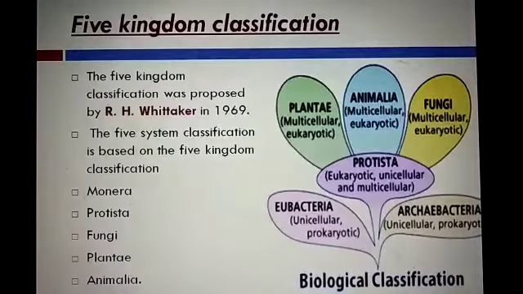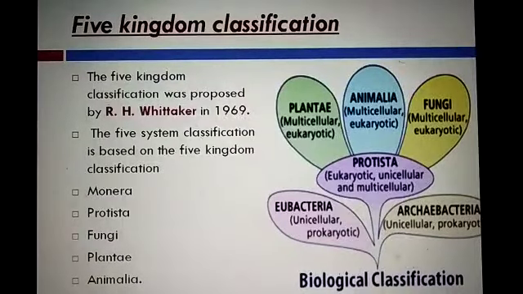Okay, and after that, there is the 5 kingdom classification. The 5 kingdom classification was proposed by R.H. Whittaker in 1969. It's very important to remember who proposed the 5 kingdom classification: R.H. Whittaker. Who proposed the 2 kingdom classification? Carolus Linnaeus.